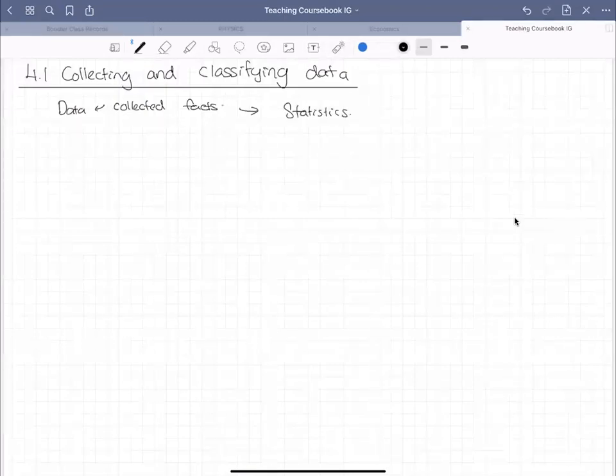So later on when we learn about statistics, how we are going to use this data is to estimate a certain mean or estimate a certain median or to get a certain range, interquartile range. So these are very important. So sometimes we get data that are numbered or sometimes we get data that are non-numbered. For example, like favorite colors.